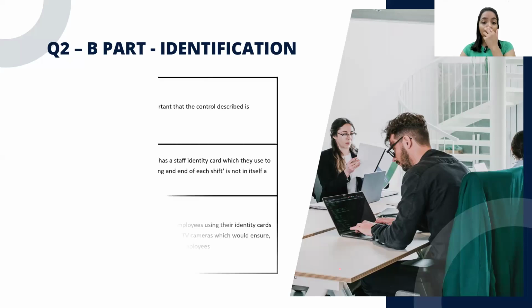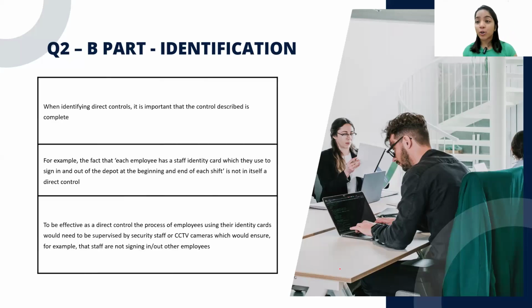Now, coming to the identification, I would like to give you another example. When identifying a direct control, it is important that the control described is complete. What do I mean by it? For example, in the question that was in the exam, each employee has a staff identity card which they use to sign in and sign out at the beginning and the end of each shift.